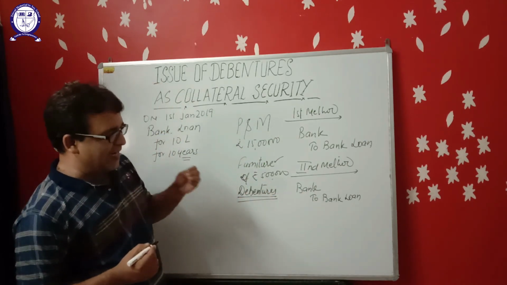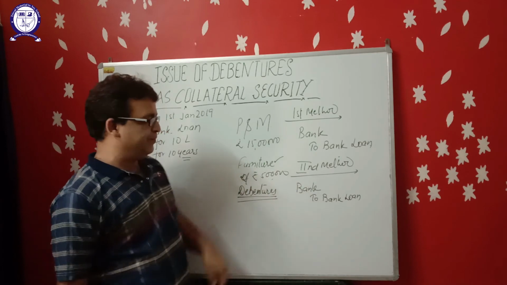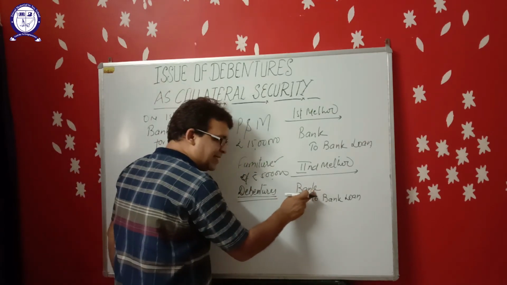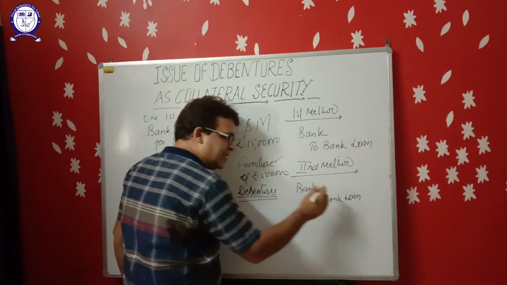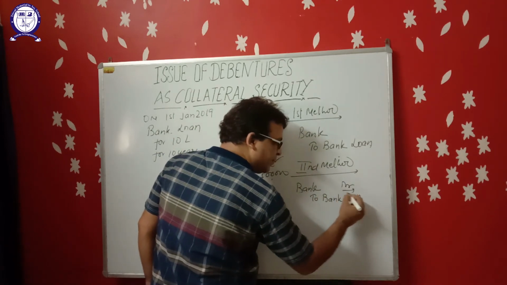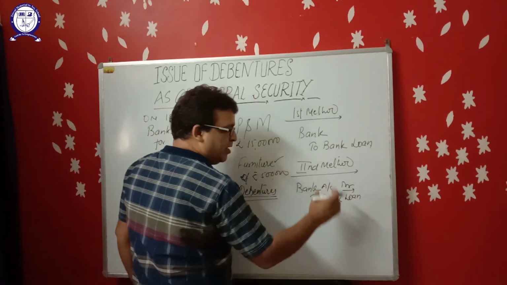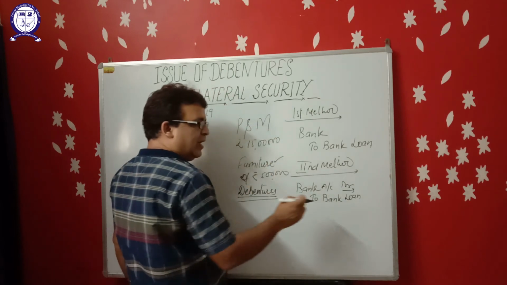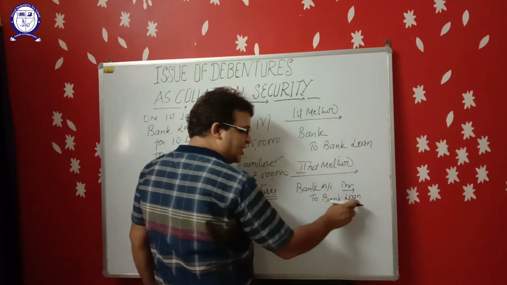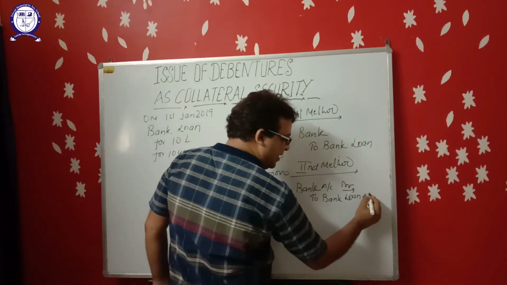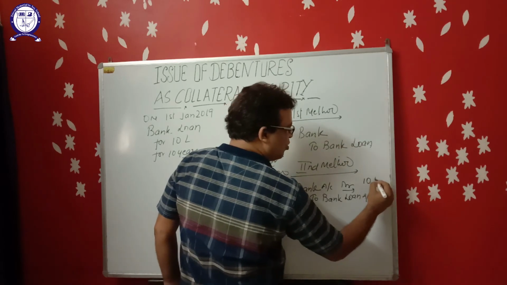When the company takes a loan from the bank, the bank balance increases. That's why the bank account is debited. On the other hand, loan is a liability. The liability is also increasing. That's why the bank loan account is credited. The amount is, suppose, 10 lakh.